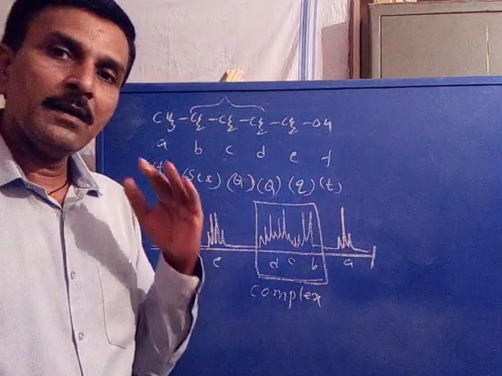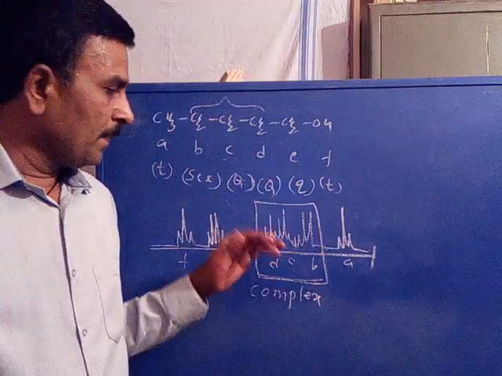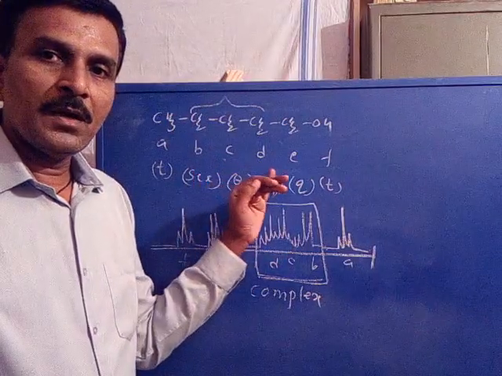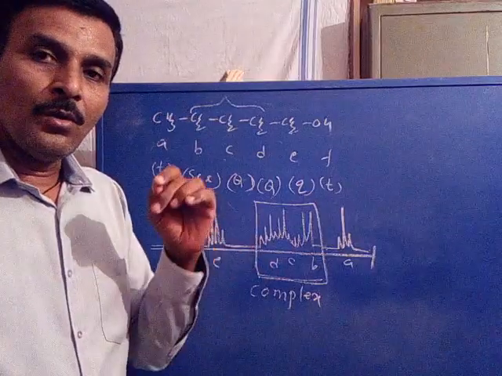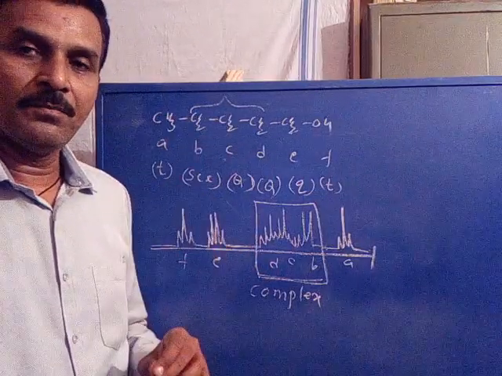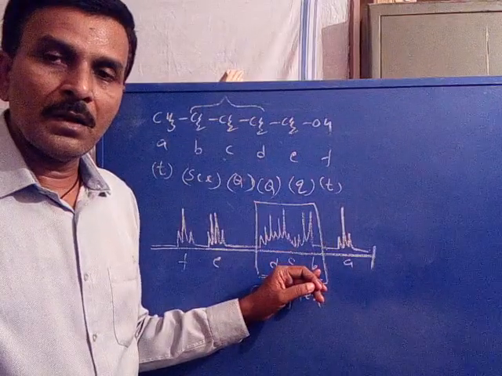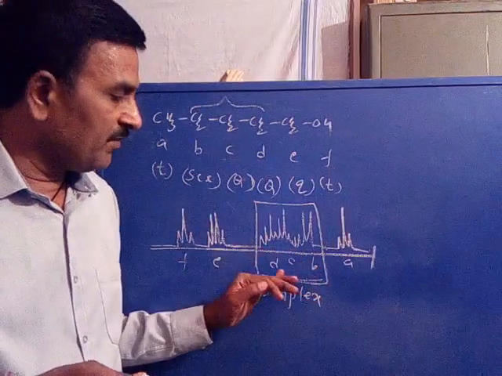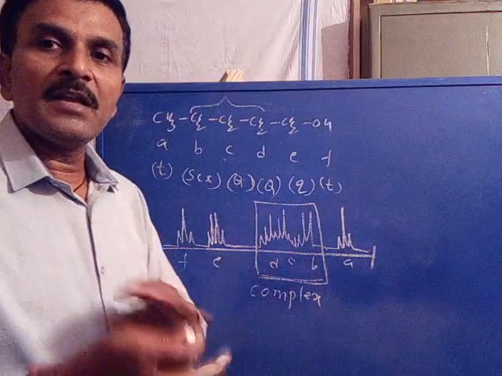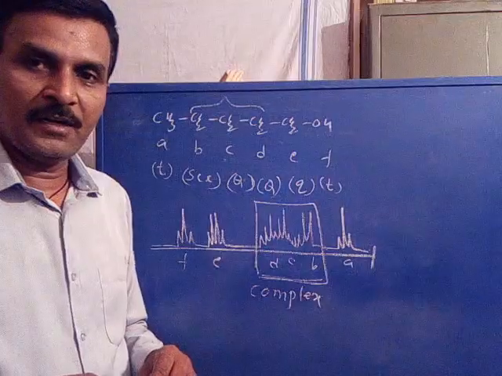Not identical, nearly identical. Are you following? The B, C and D proton signals are overlapped due to low frequency difference between them, and their multiplicities are overlapped and it results in a complex spectrum.